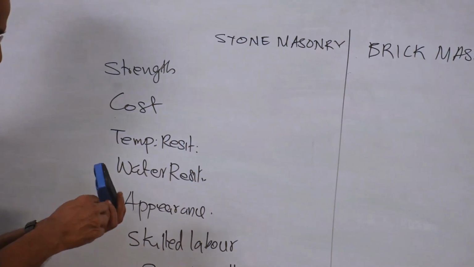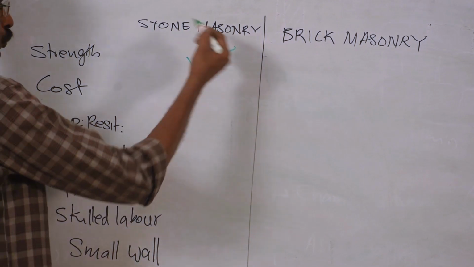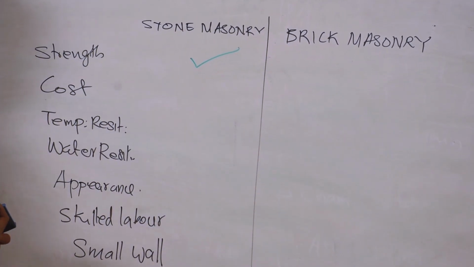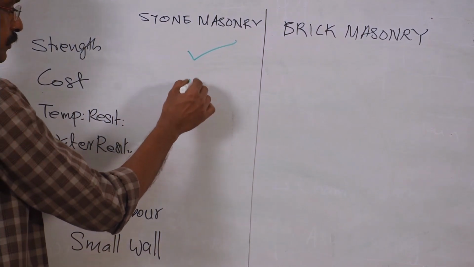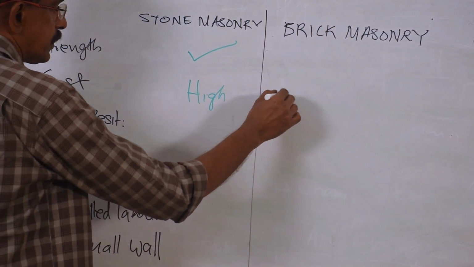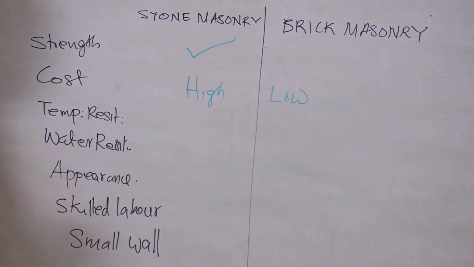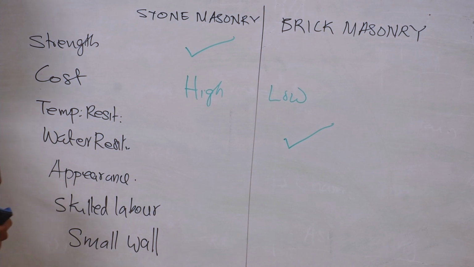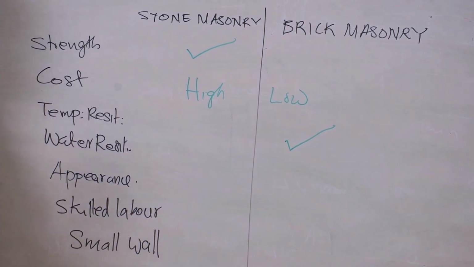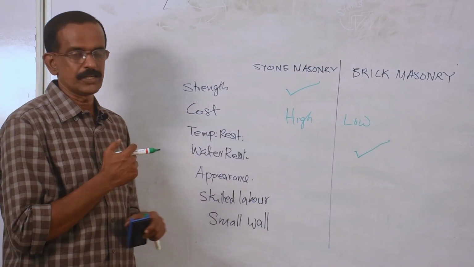First one, strength wise, which is stronger? No doubt, stone masonry is stronger than brick masonry. Cost of construction is high for stone masonry, whereas it is low for brick masonry. Temperature resistance, any idea? Brick masonry will resist more temperature than stone masonry. That is why bricks are used in furnaces. Lining of furnaces, you would have studied in chemistry, bricks are used.